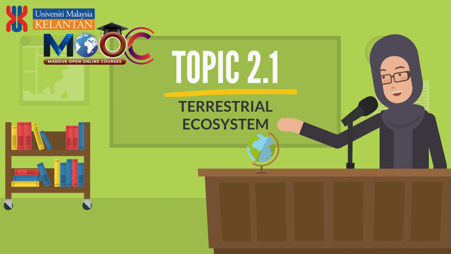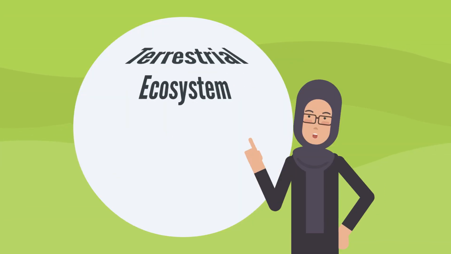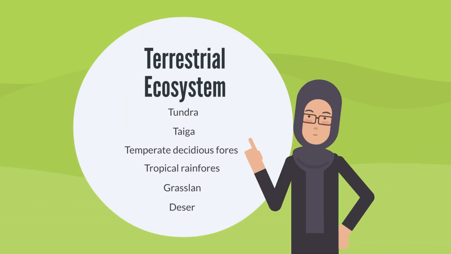Today we are learning about the terrestrial ecosystem. In this topic, we are going to cover some major biomes found on our Earth, that is tundra, taiga, temperate deciduous forest, tropical rainforest, grassland, and desert.